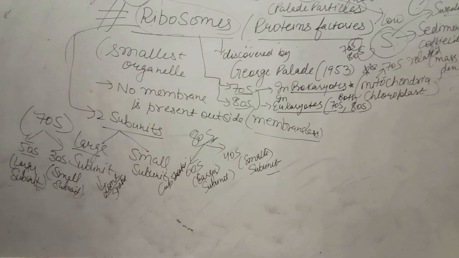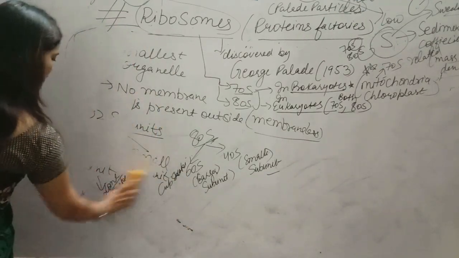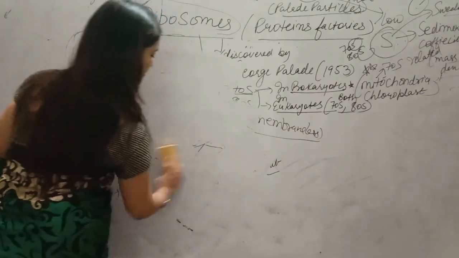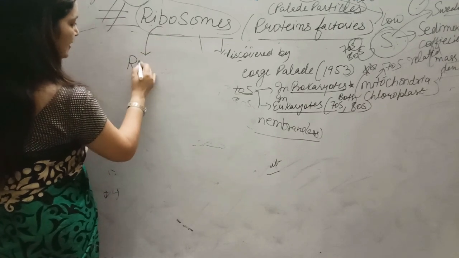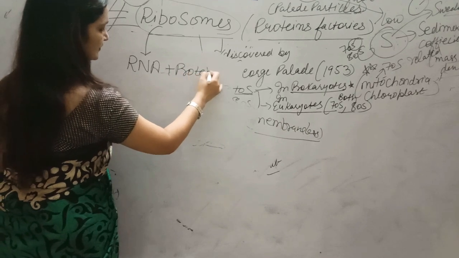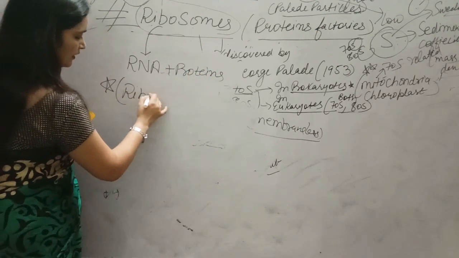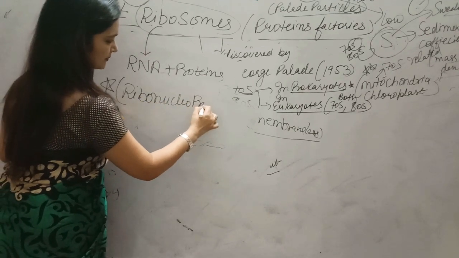Now I am coming to the functions of ribosomes. Before coming to function, one important thing is that these basically have two components, RNA plus proteins. So they are also regarded as ribonucleoproteins.